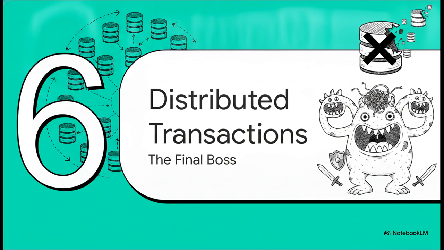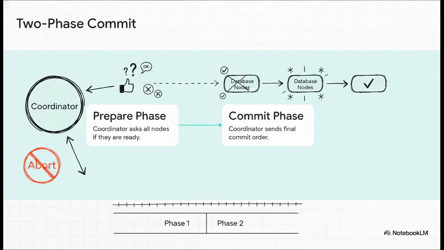But what happens when you outgrow a single database? Welcome to Section 6, Distributed Transactions and 2PC. We have reached the final boss. When your transaction needs to span across multiple different database nodes or even entirely different systems, you have to guarantee that either all of them commit or none of them do. This is solved by the two-phase commit, or 2PC, and it works like this.